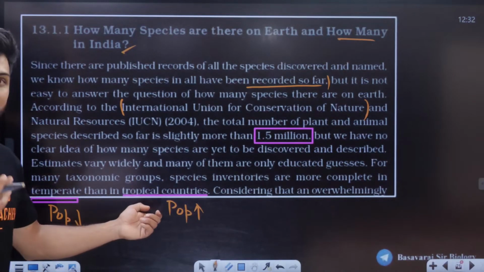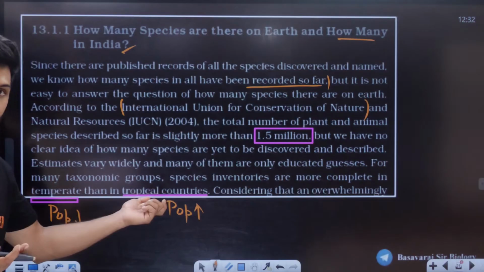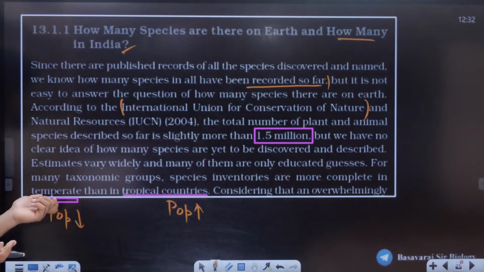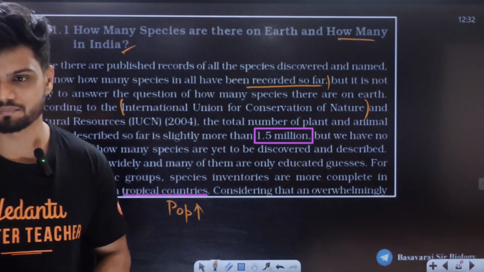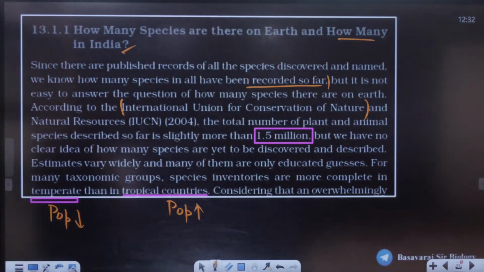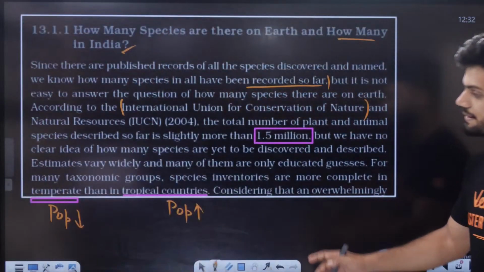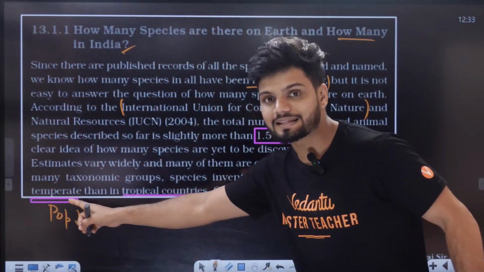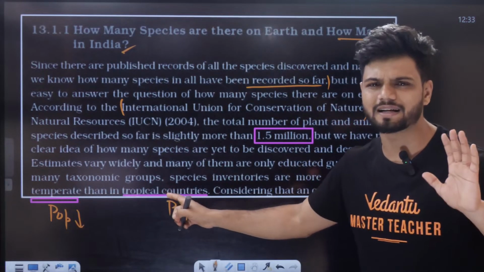So nature's dictionary is more complete in temperate. Tropical will take more time. Okay. Clear, all of you? Clear? So in the temperate, it is much more complete compared to tropical. Tropical, it is not that complete.